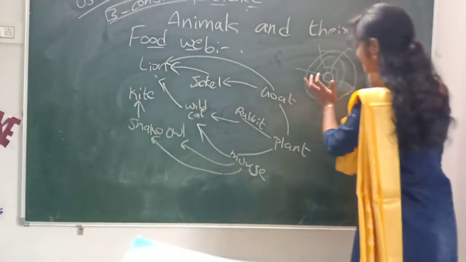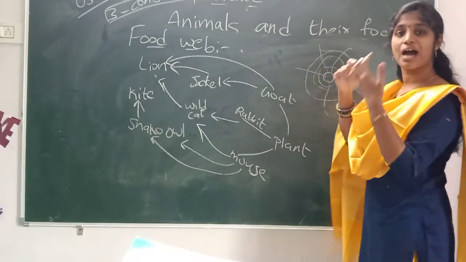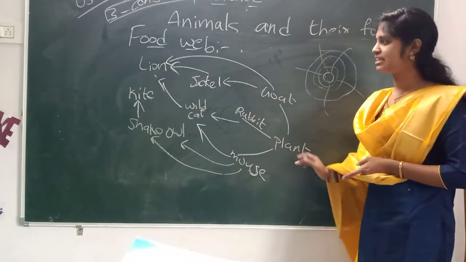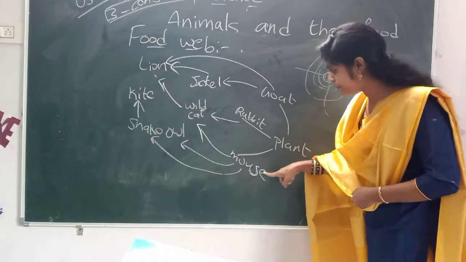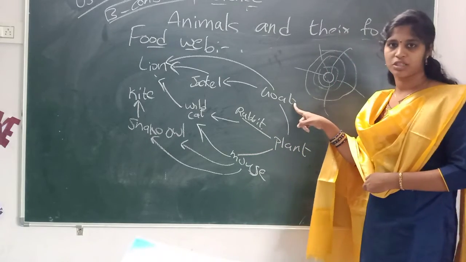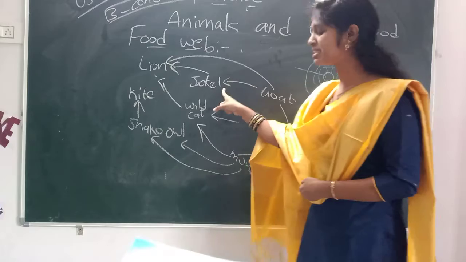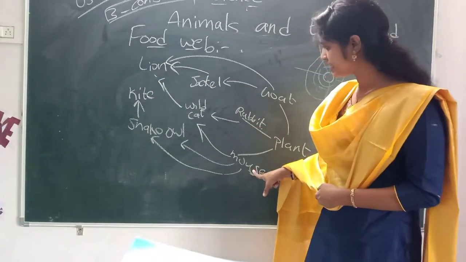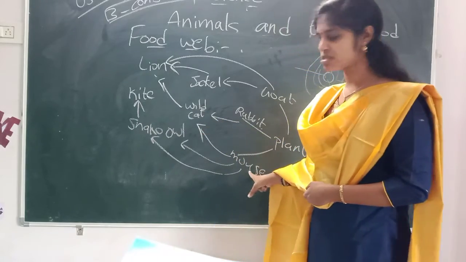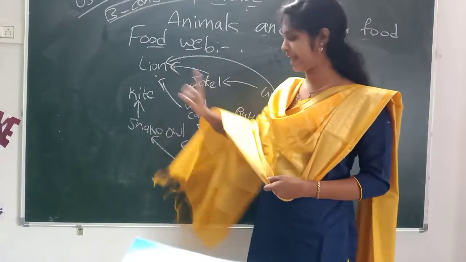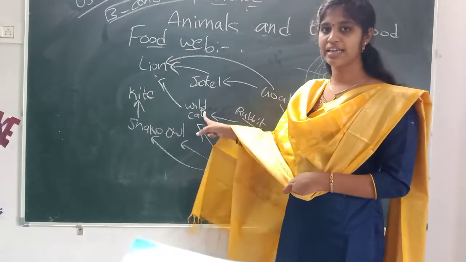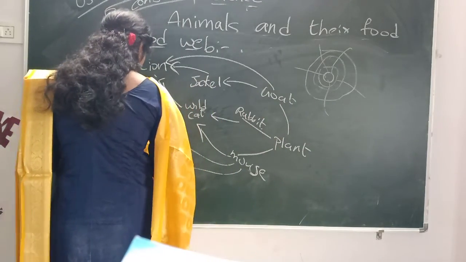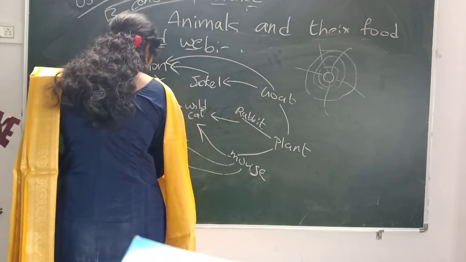See, as I was saying, it looks like a web, like connections. How does it get connected? If you see from the line down to the plant, the plant will be eaten by the mouse, rabbit as well as goat. Right or wrong? The goat will be eaten by the jackal as well as by the lion. Here it is the same thing. The wildcat eats the mouse and the wildcat is eaten by the lion. And the mouse is eaten by the wildcat, and again it is eaten by the owl.